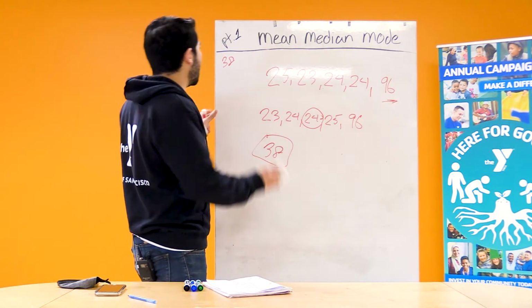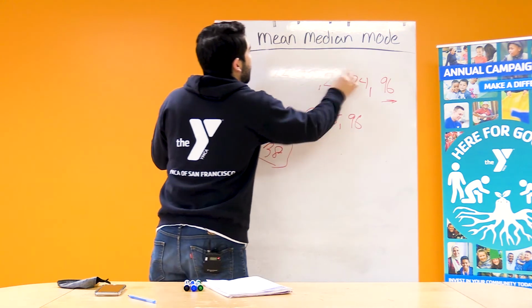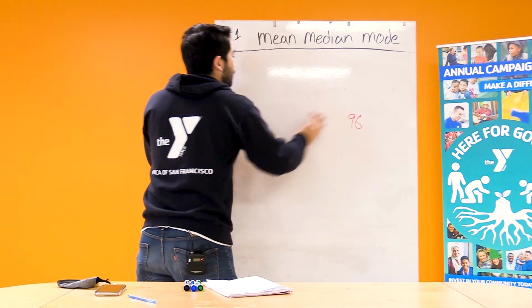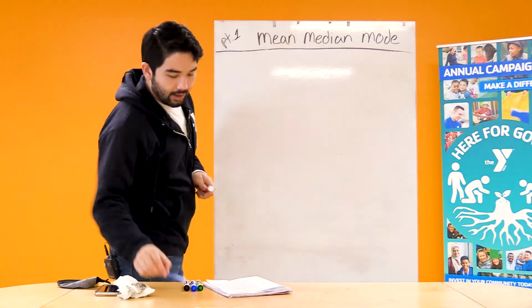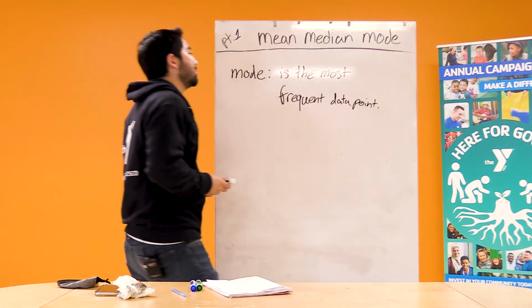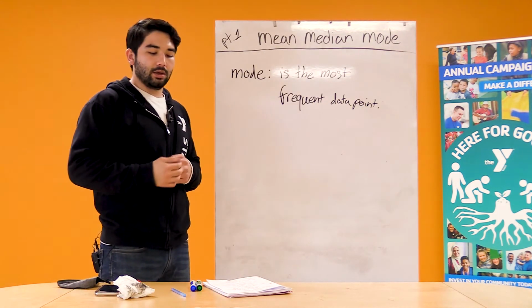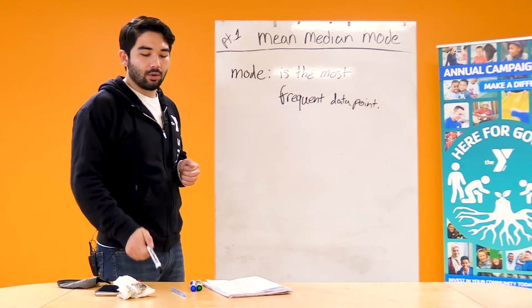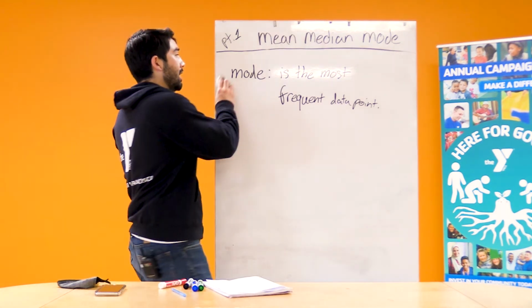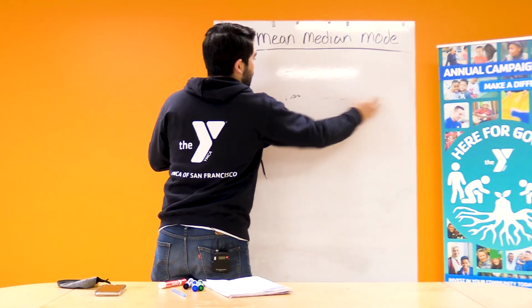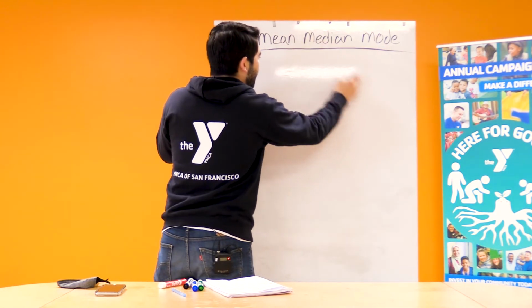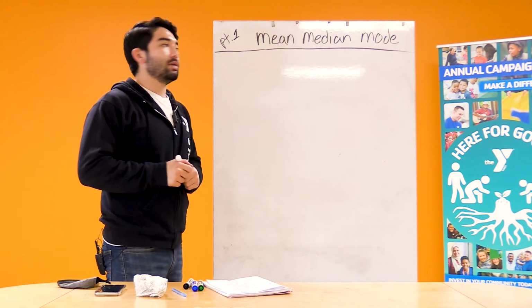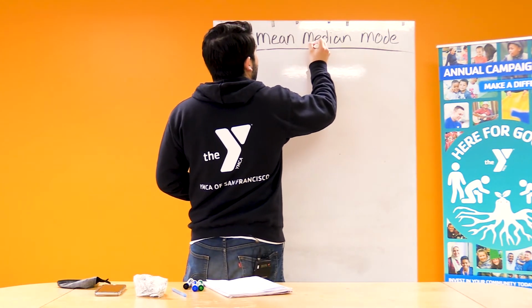The mode is different from the median and mean because it could actually be used to calculate both numerical and categorical data. So the mode is the most frequent data point. So the mode is going to be the data point that comes up the most. And let me show you how or why this is useful. So I'm going to go ahead and erase this. We'll remember it, save it in our memory. The mode is the most frequent data point. So like I said, the mode is special because it can be used to calculate both categorical and numerical.